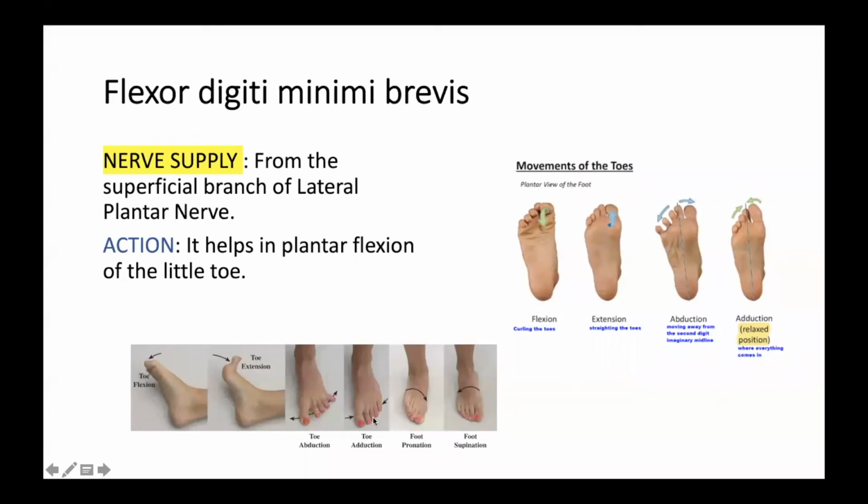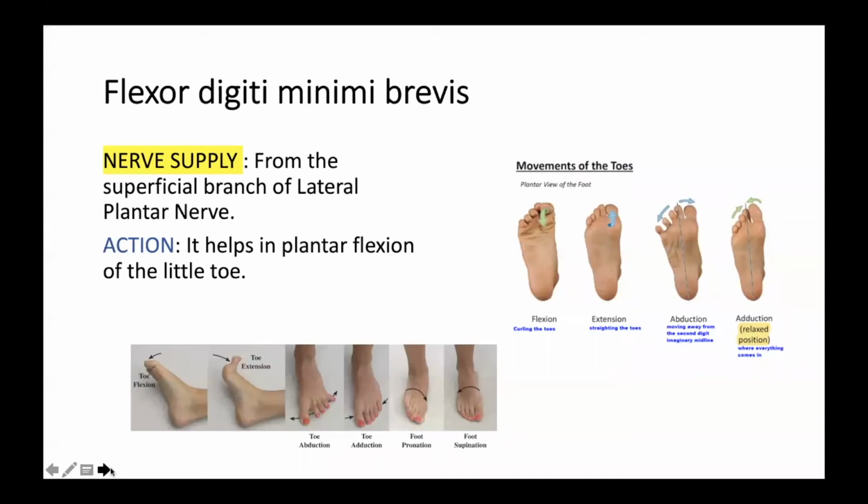This is the abduction and this is the adduction. In the same actions, the second toe remains the same, as it forms the axis. This action is pronation of the foot, and this is the supination of the foot. Is it clear, everybody? So this is all about the flexor digiti minimi.